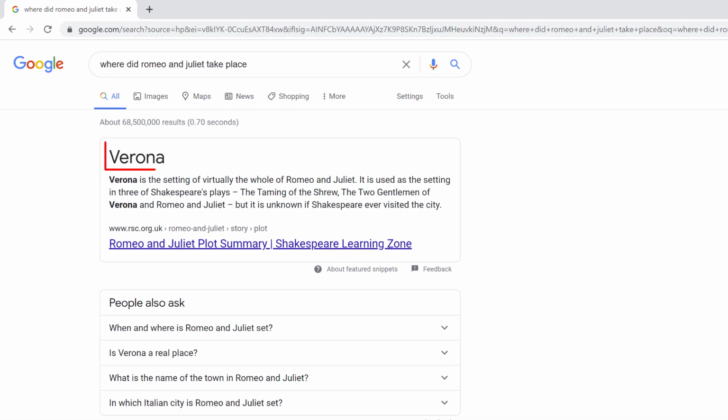The answer is Verona. Now you might say, how can I know for sure that this is the city in Act 1, Scene 1? Well, it is most likely correct, as you can see virtually the entire play was in Verona. But if you have solved all the other questions, this would be a good one to come back to and add in the Google search Act 1, Scene 1 to make sure it's the right answer.